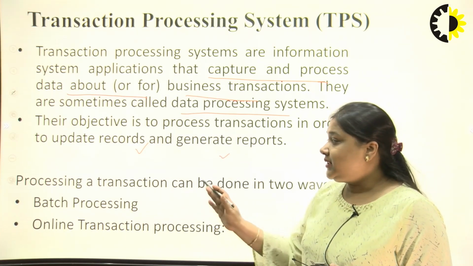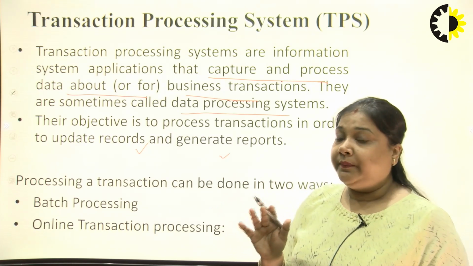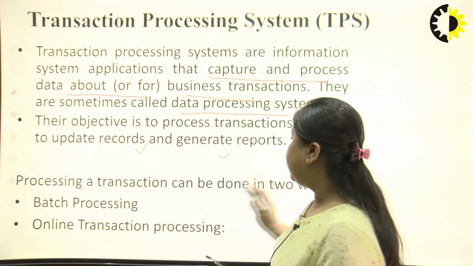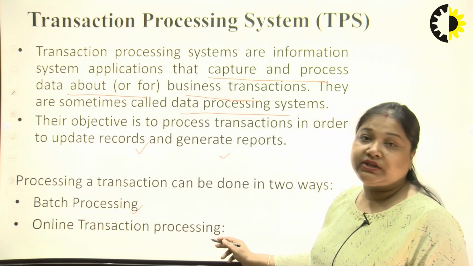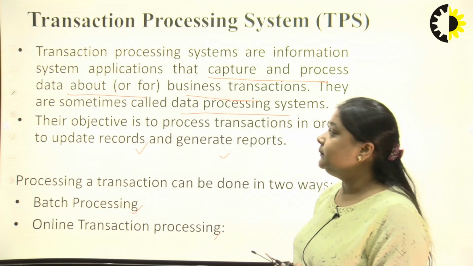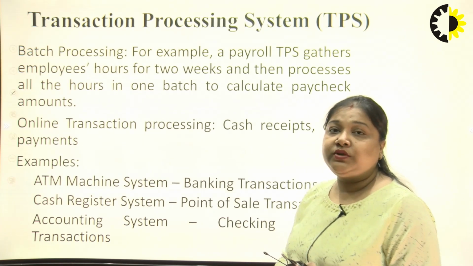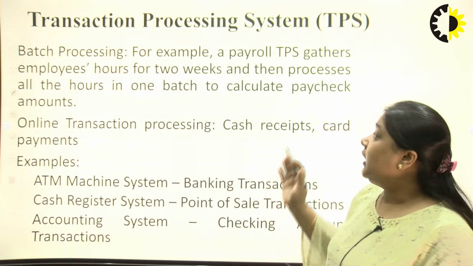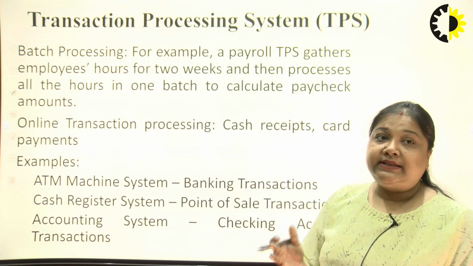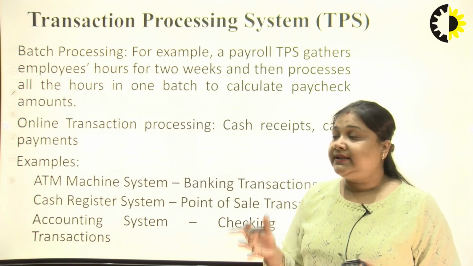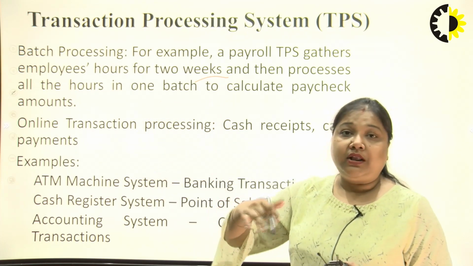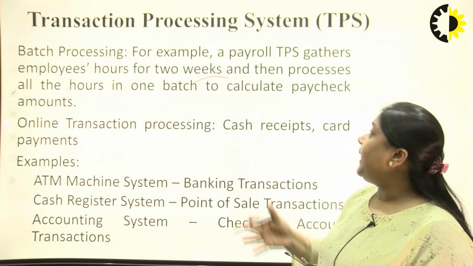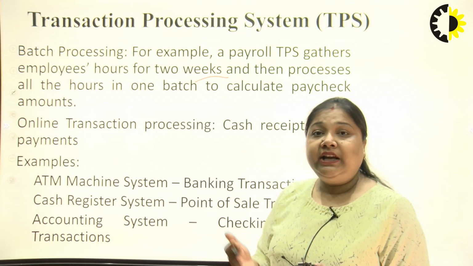We can process a transaction in two ways, that is first is batch processing and second one is online transaction processing. In batch processing, for example, a payroll TPS, transaction processing system, gathers employees' hours for 2 weeks and then processes all the hours in one batch to calculate the paycheck amount.